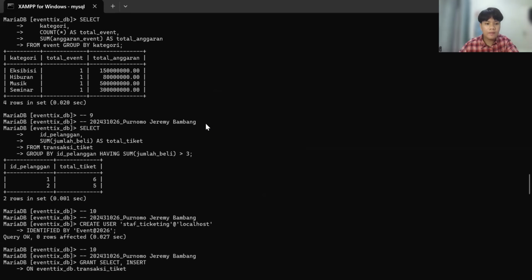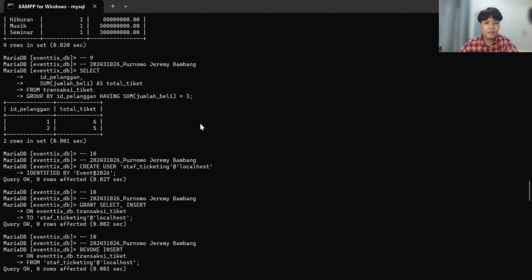And the next, I group transactions by ID pelanggan, sum jumlah beli, and use having jumlah beli lebih dari tiga to find customers who bought more than three tickets in total.